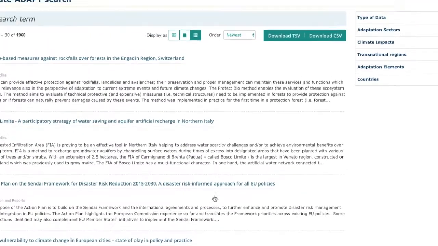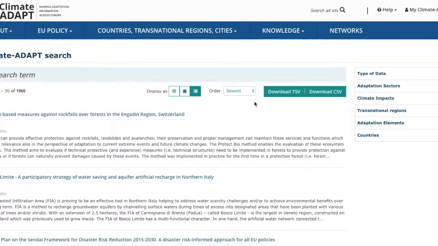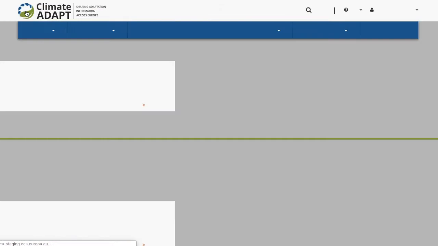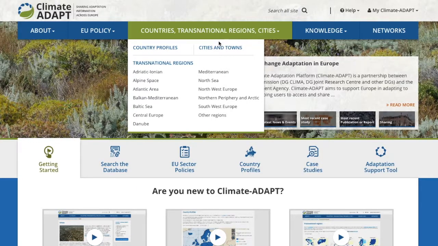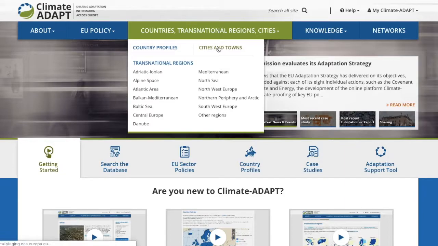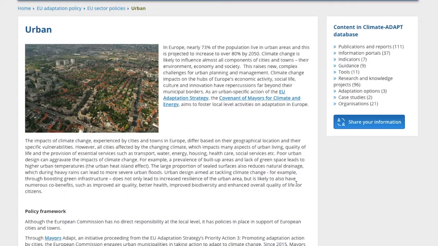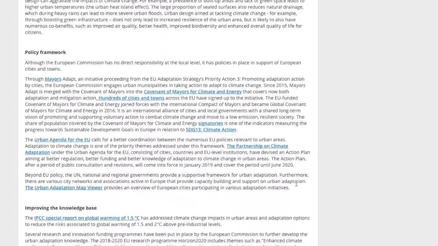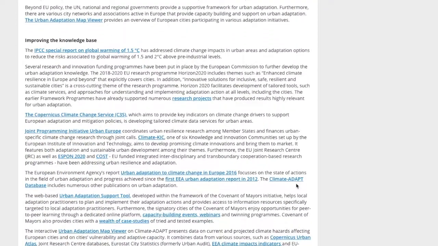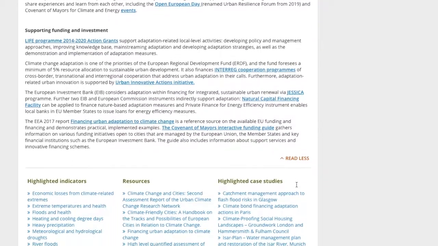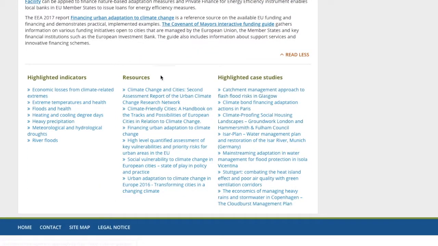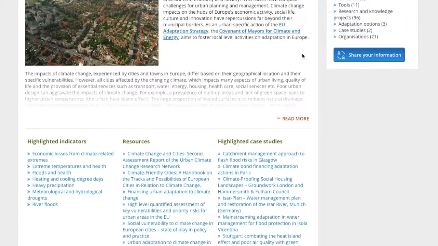To find information on planning or implementing adaptation measures at the local level, click on the Countries, Transnational Regions, Cities drop-down menu on the horizontal bar across the top of the web page. Select Cities and Towns. This will open a new web page with information, under the Read More section, on policy framework, improving the knowledge base, and supporting investment and funding, as well as highlighted indicators, resources, and highlighted case studies.